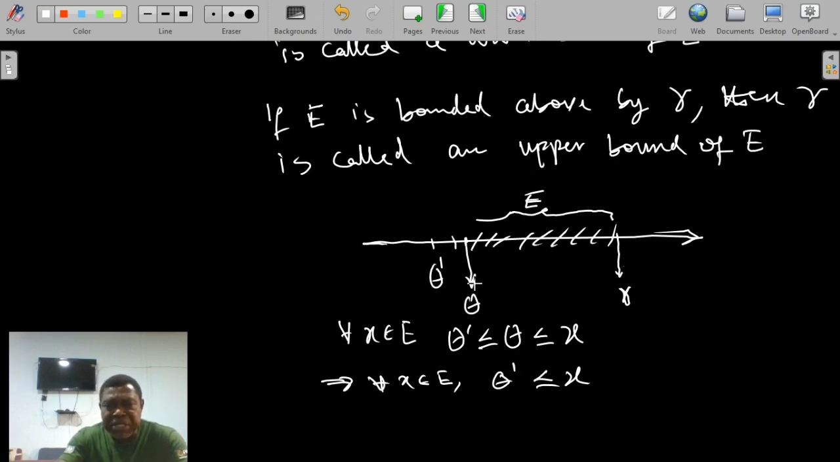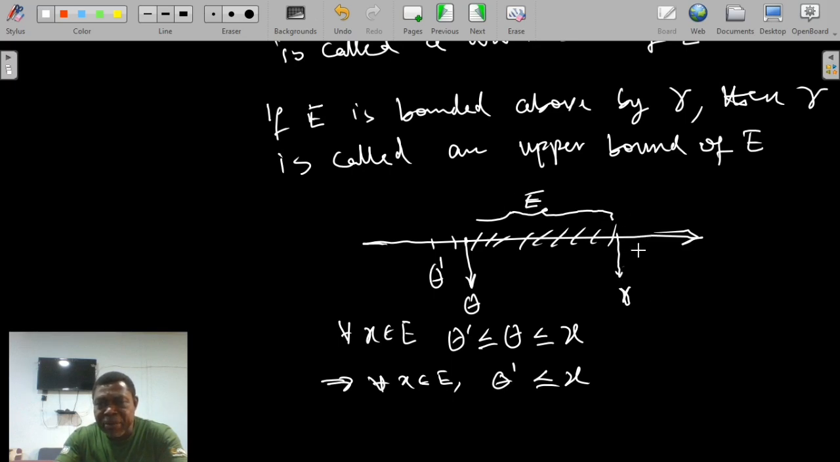So what this means is that once we establish that the set E is bounded below by, say, theta, then E is also bounded below by every other number that is less than or equal to theta. Meaning that the existence of a lower bound implies the existence of infinitely many lower bounds. The same thing is obtainable for an upper bound.